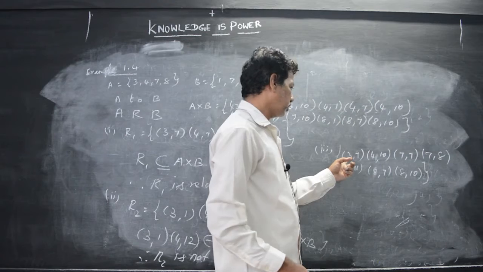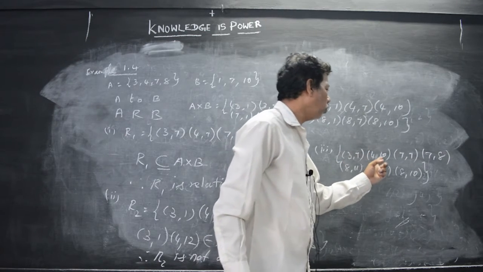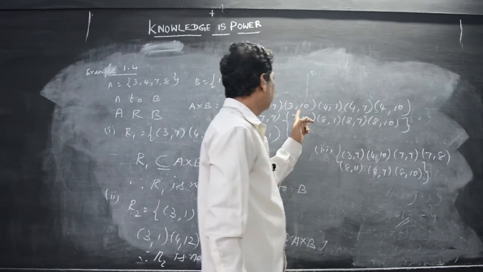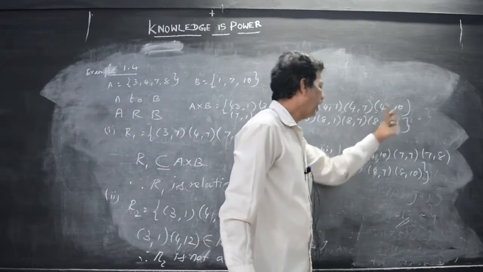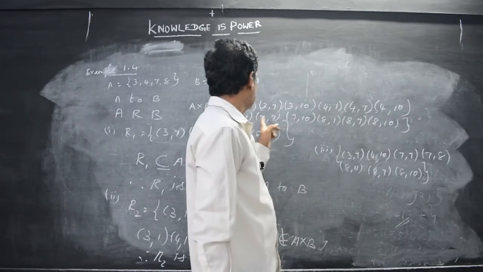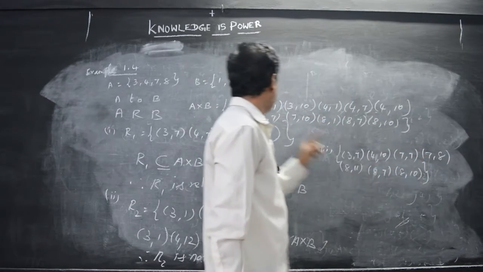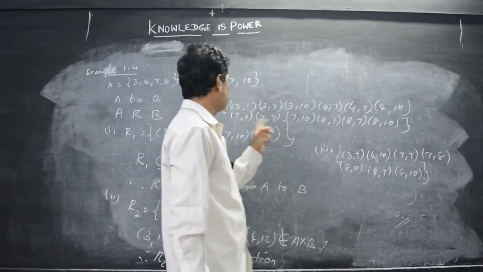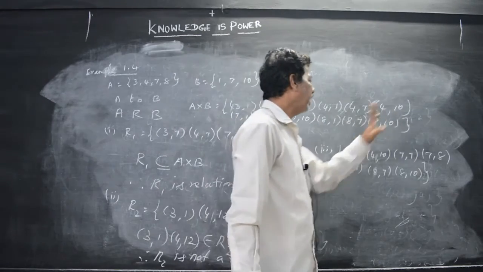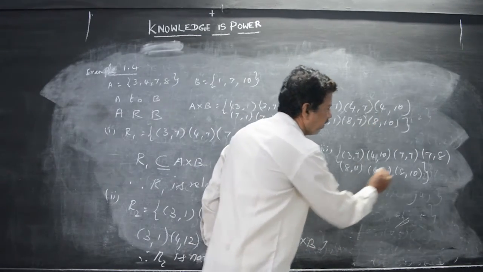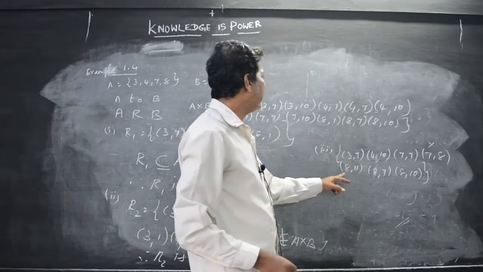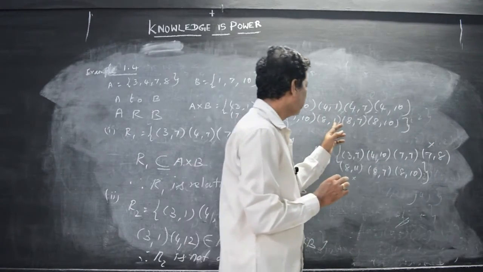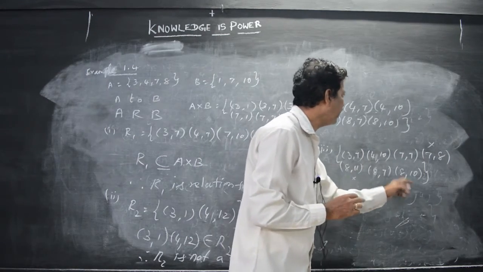So compare with it. Okay, (3, 7), (4, 10): (3, 7) is there, (4, 10) is also there, and (7, 7) is also there. (7, 8) is not there, I think. So (7, 8) is not there, (8, 11) is also not there, and (8, 7) is there, (8, 10) is there.